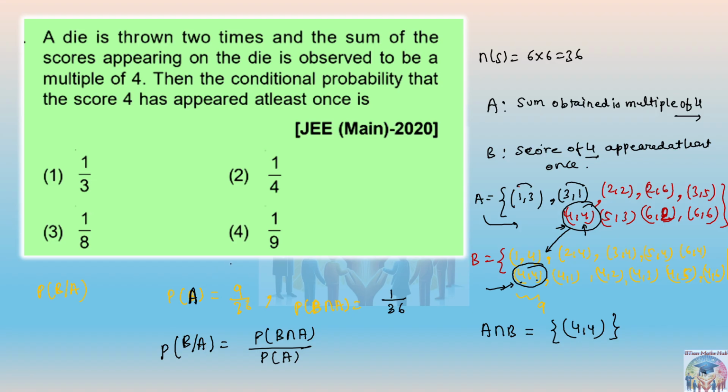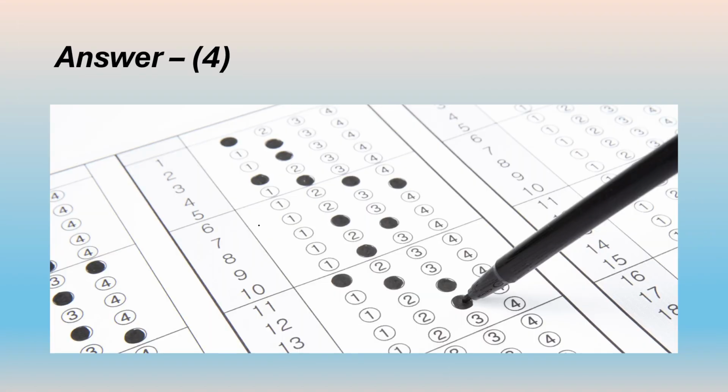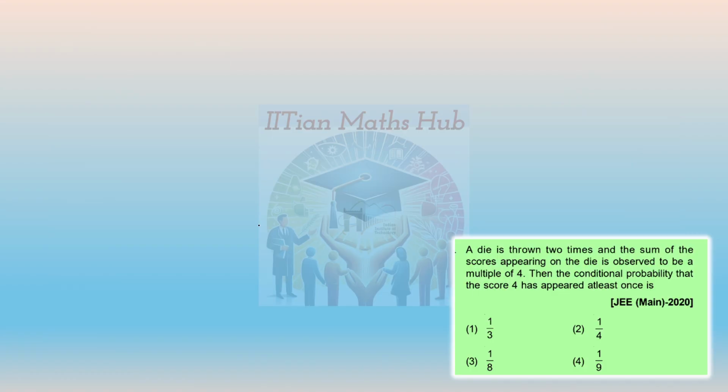So where did we score appeared at least once? So we are finding out A here, right? Have we done some mistake? So it is A only, right? So this is A. This is not B, this is A. Okay, both of them I think will give you the same answer because 9 elements are there in both A and B. So 9 by 36. So this will be nothing but, when you take the value, it will be 1 by 9. Put the values and you'll be getting the answer as 1 by 9. Fourth option. Okay, fourth option is the correct answer.